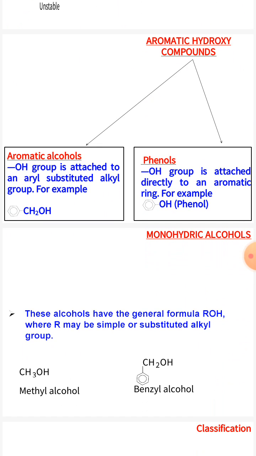Next is aromatic hydroxy compounds. Aromatic hydroxy compounds are classified into two categories. First is aromatic alcohols, in which the OH group is attached to an aryl substituted alkyl group. Example: benzyl alcohol. Second is phenols, in which the OH group is attached directly to an aromatic ring.